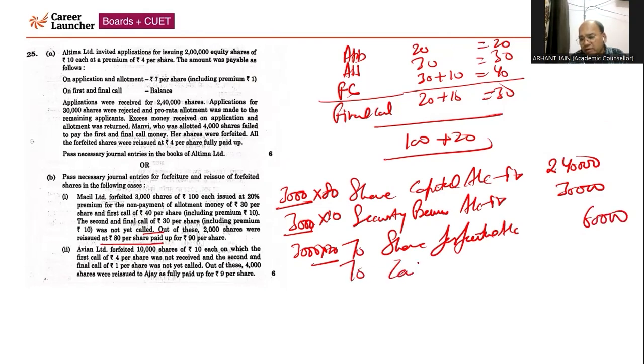Two call scenarios. Call scenarios represent the amount of allotment, 30 rupees, the amount of first and final call 40, including premium, 30 plus 40, 70. So 3,000 multiplied by 70, which will come 2,10,000. So this is the entry for forfeiture, right?